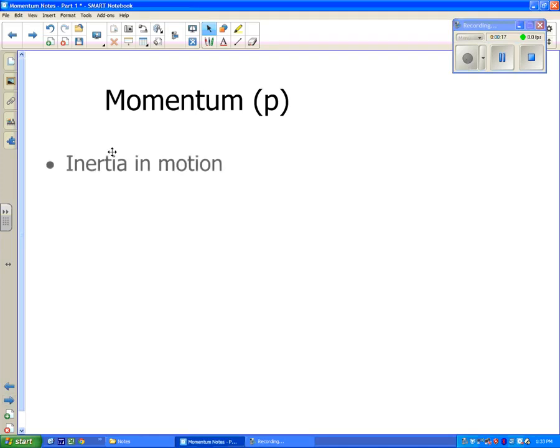And we said that momentum is inertia in motion. And remember we said that inertia is being stubborn. So it's something in motion and it's stubborn. So that means it wants to stay in motion. So things that have momentum are moving and they want to keep moving. They don't want to stop. If something has a lot of momentum, it's on a roll, it wants to keep going. Little momentum means it's easier to stop it.